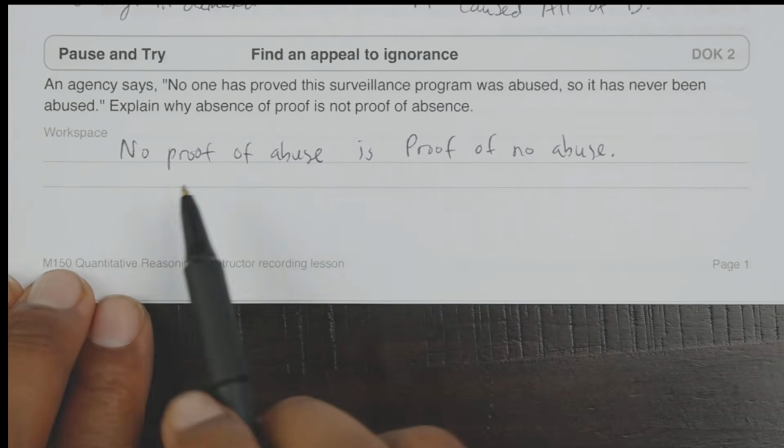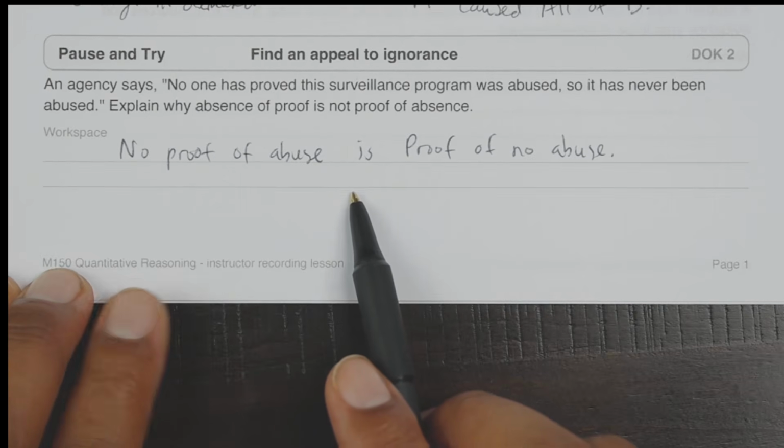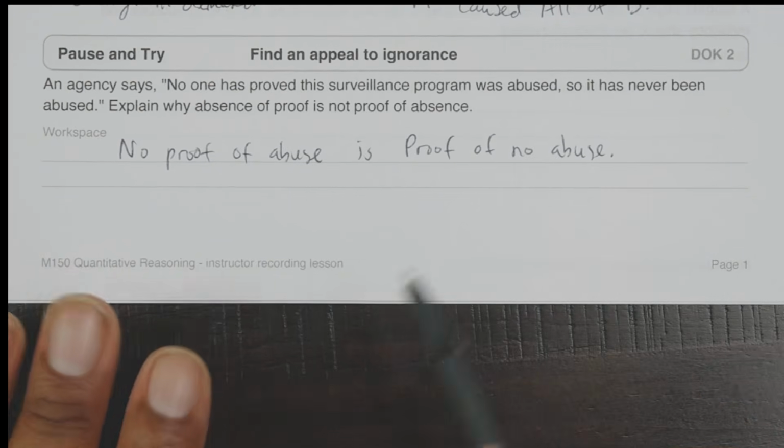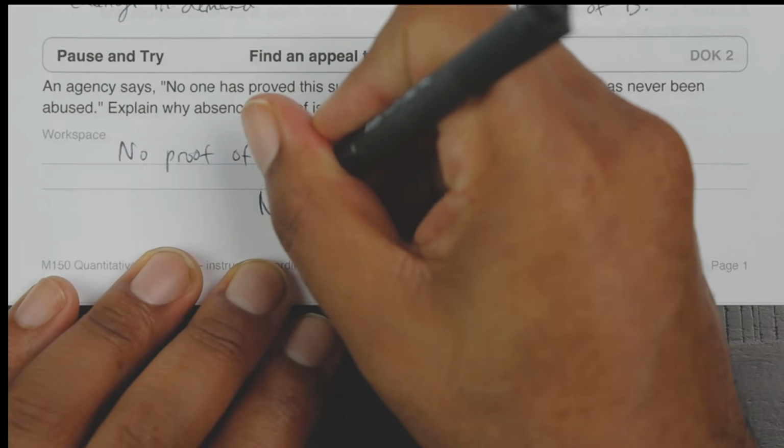So again, no proof of abuse, they're essentially treating it as proof of no abuse. Symbolically, if it's not proven true, therefore it's proven false. But that's not logically equivalent.